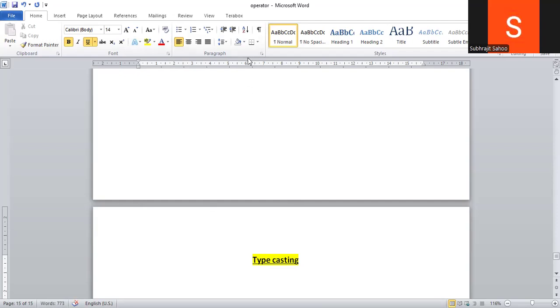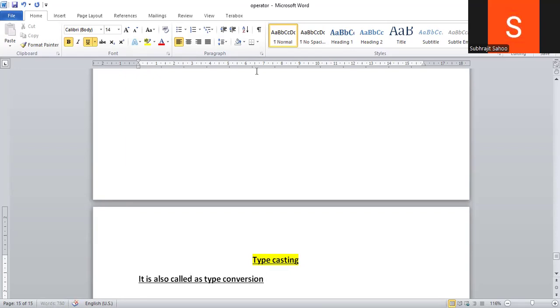So what do you mean by typecasting? Very simple definition it has. Typecasting is also called type conversion, right? Type conversion means data type conversion.